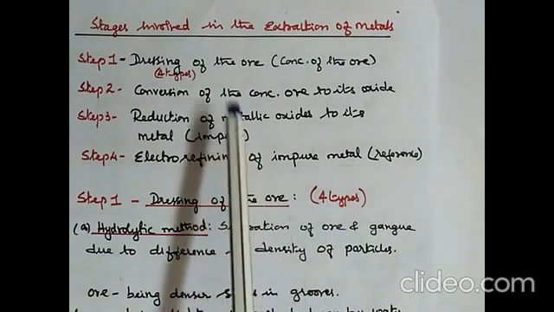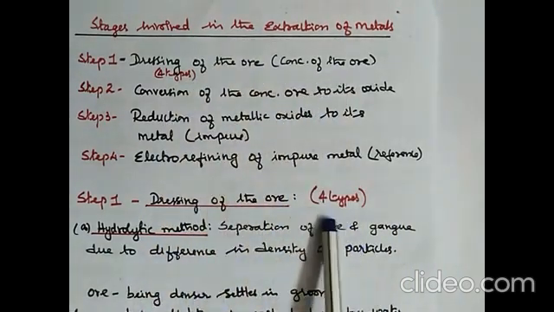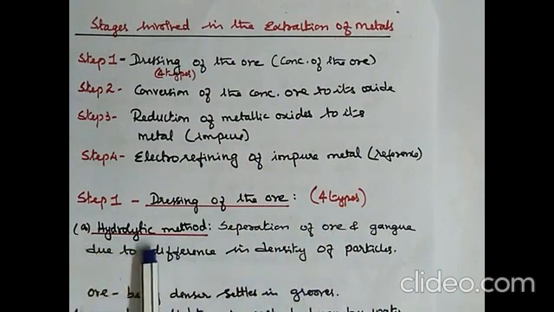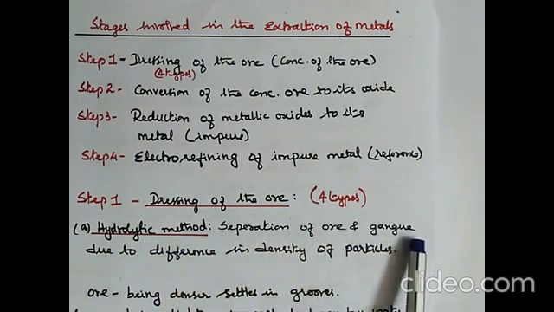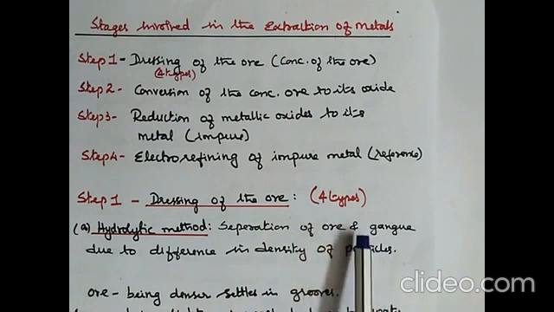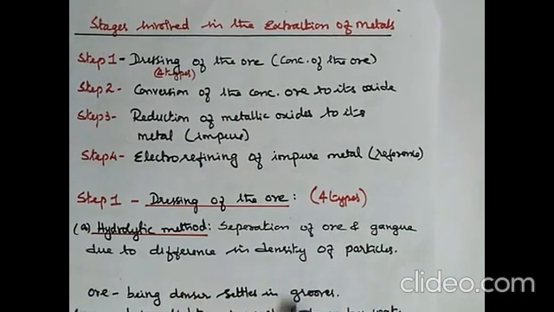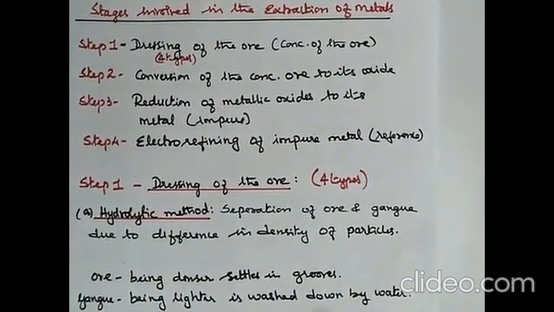Then let us take the first step, that is dressing of the ore or concentration of the ore, which involves 4 types. First is the hydrolytic method. Hydro itself means water. So hydrolytic method is the separation of the ore and gangue, that is the impurities, due to difference in density of particles. So based on the difference in density between the ore and the impurity, the ore is separated. The metal is obtained from this ore. The ore being denser settles in grooves, and the gangue being lighter is washed down by water.